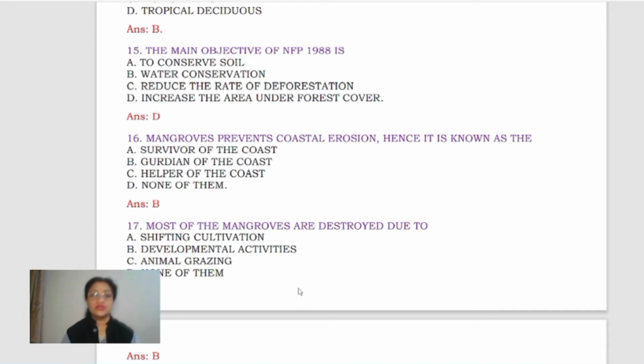Next is mangroves prevent coastal erosion, hence it is known as the survivor of the coast, guardian of the coast, helper of the coast, or none of them. It has to be B. B is the correct answer, guardian of the coast, which protects. What is the role of guardians? To protect. And what is written here? Mangroves prevent coastal erosion. That means it is protecting the coastland from getting eroded. So the second option is going to be correct.